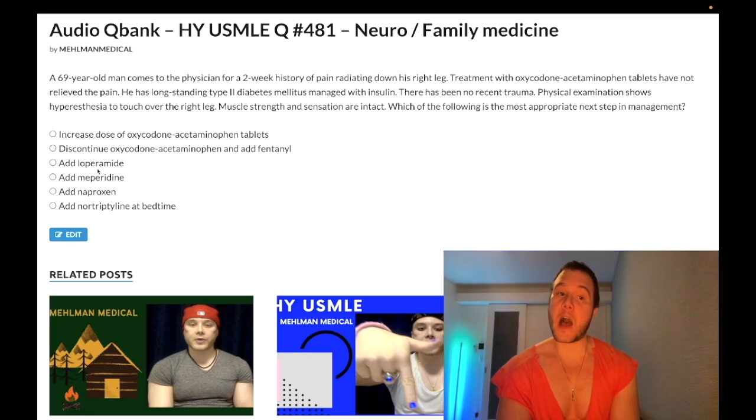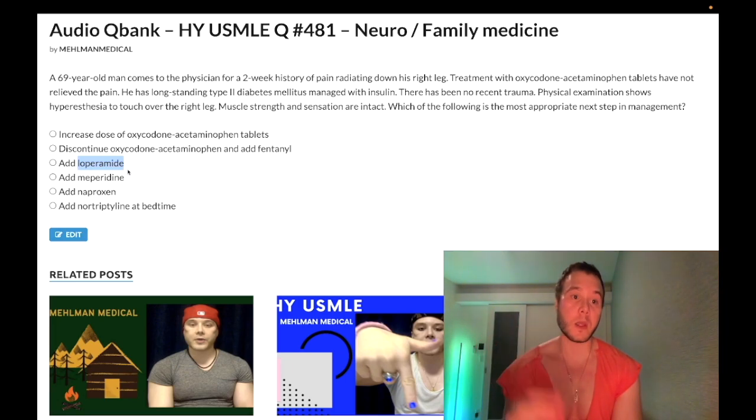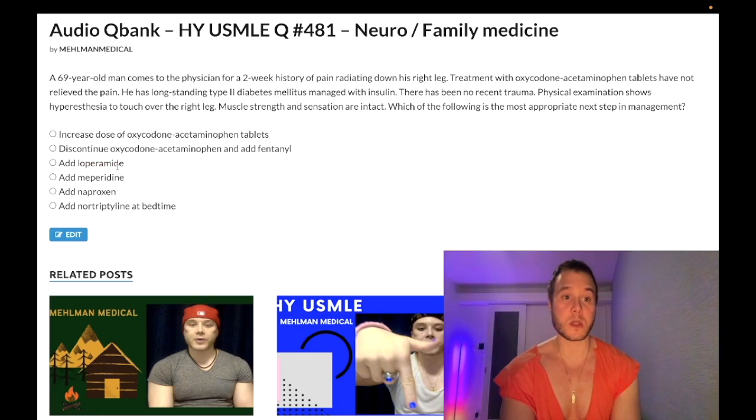Choice C, loperamide. Wrong answer. Albeit this is exceedingly high yield that you know. This is a mu opioid receptor agonist used for diarrhea-predominant IBS, irritable bowel syndrome. Opioids cause constipation, but that's a quote unquote good thing when we're treating diarrhea-predominant IBS. High yield agent, so know this.